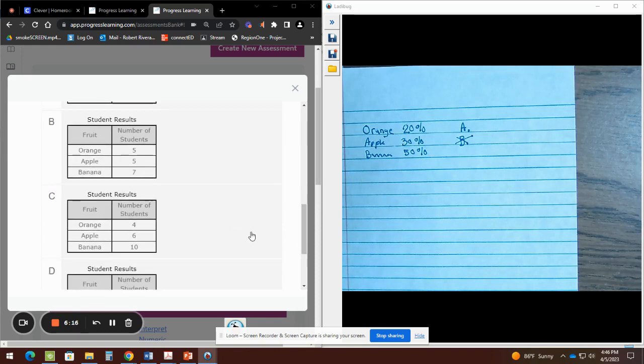Letter C. We have the orange being the lesser number of students, which is the lesser percent. That's good.